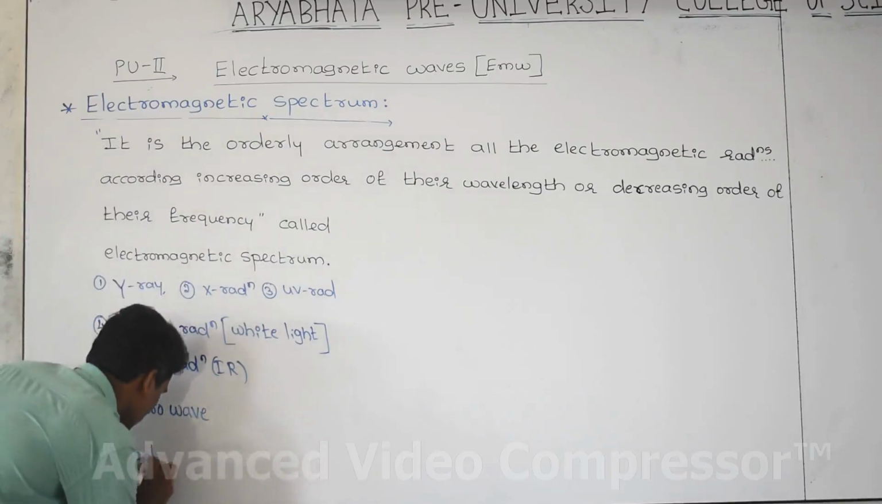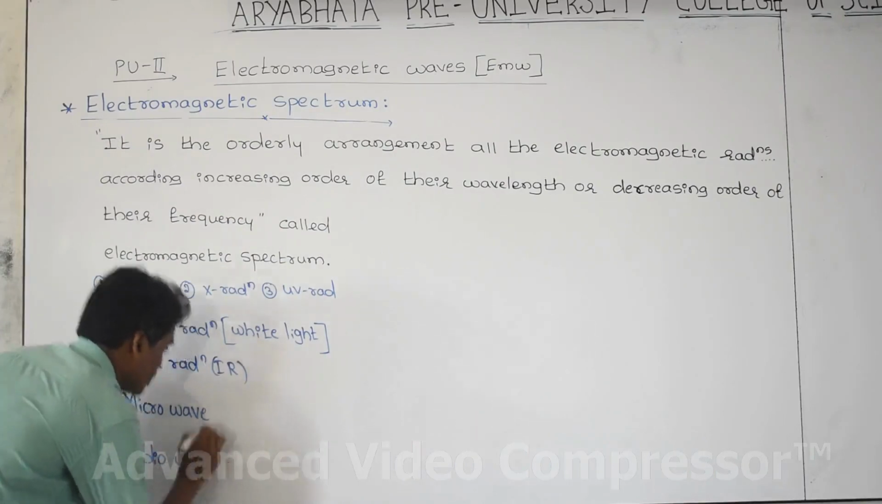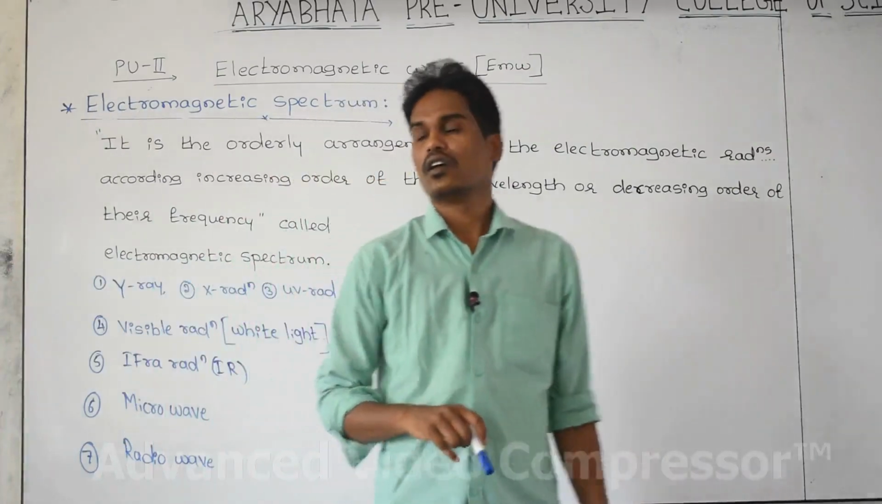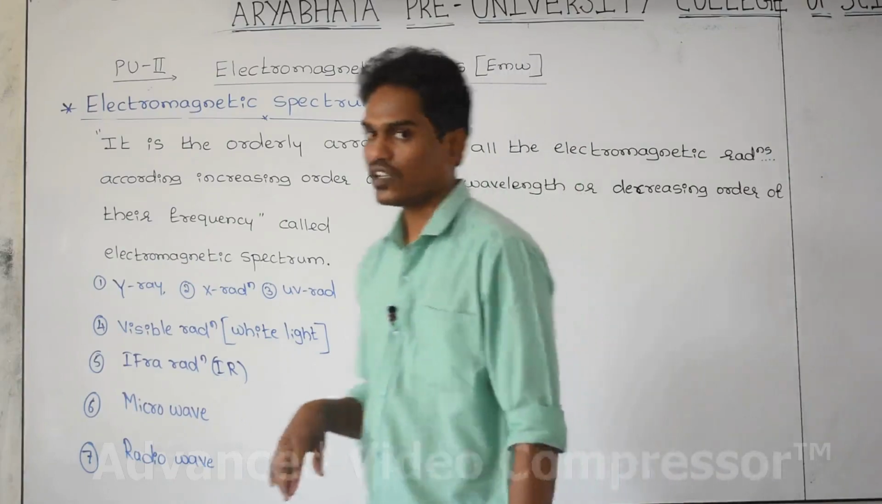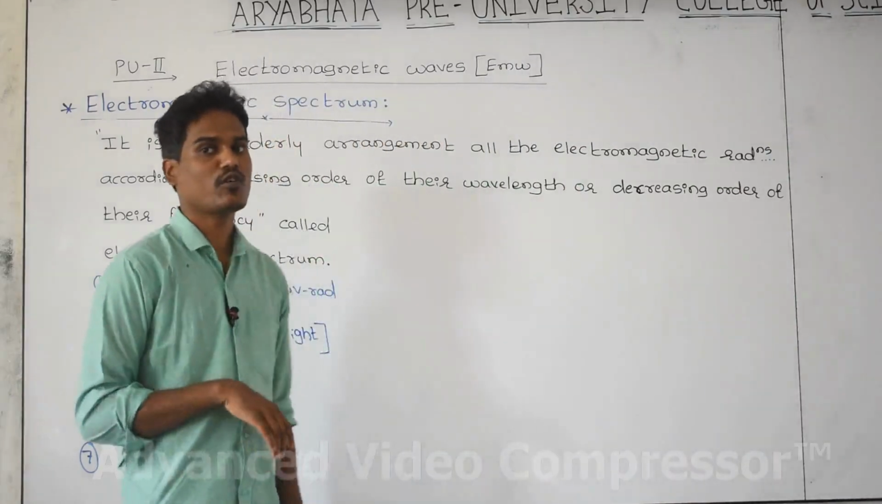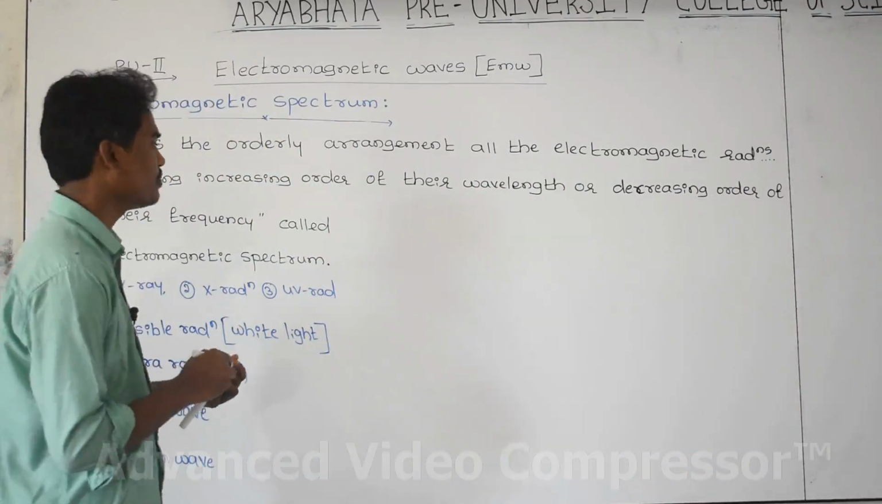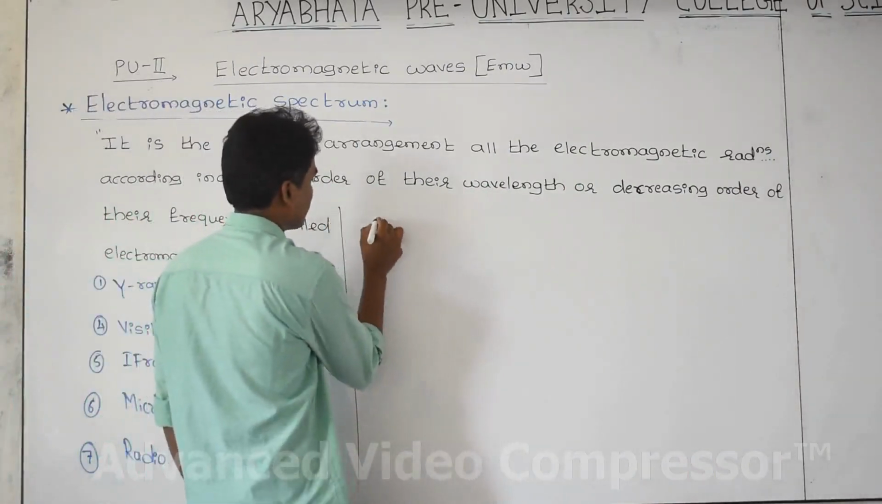Seventh one is radio wave radiation. This is all the electromagnetic radiation, and their wavelength range and frequency range we can study. The wavelength and frequency of each and every electromagnetic radiation is not the same. That is electromagnetic radiation